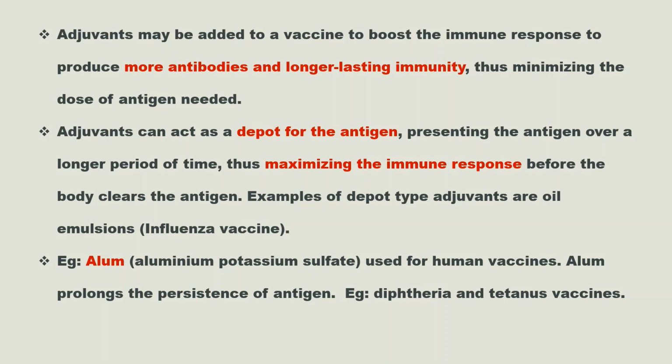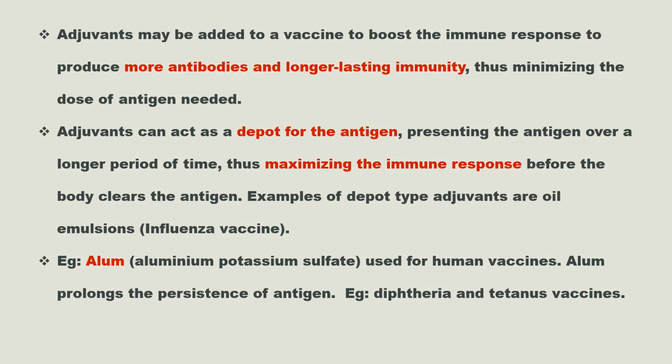Adjuvant can act as a depot for the antigen. Depot means a storage space for antigen. And that will present the antigen over a long period of time, thus maximizing the immune response before the body clears the antigen. So this adjuvant is acting as a storage space for antigen, and that will present this antigen for a long period of time. If it is present for a long time, that will maximize the immune response.